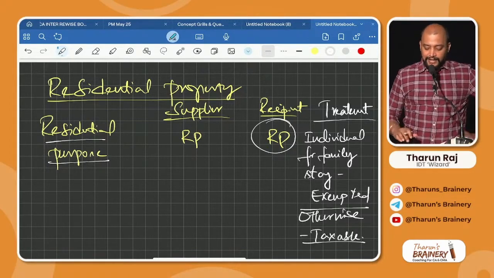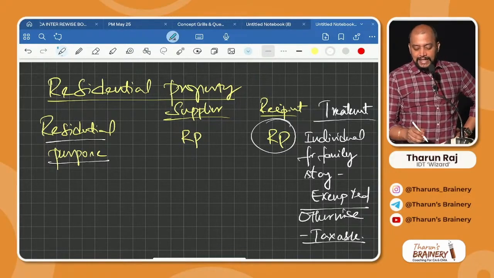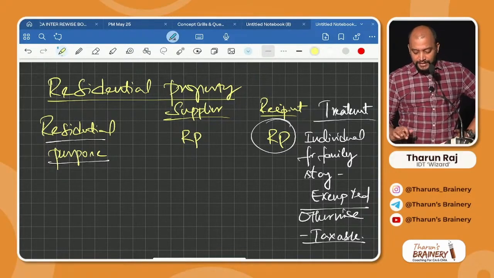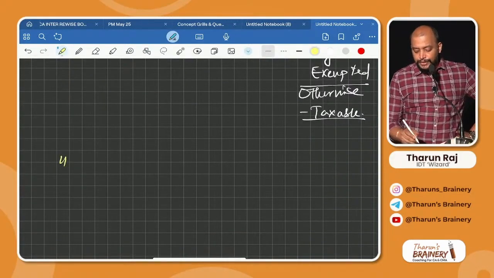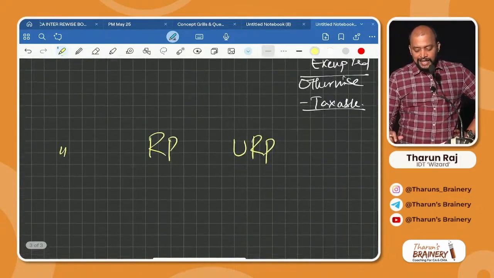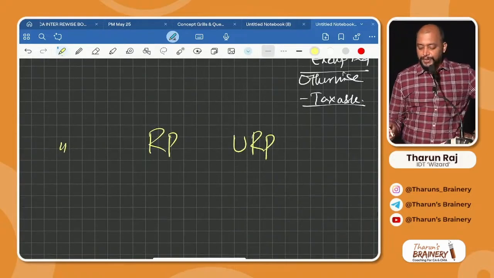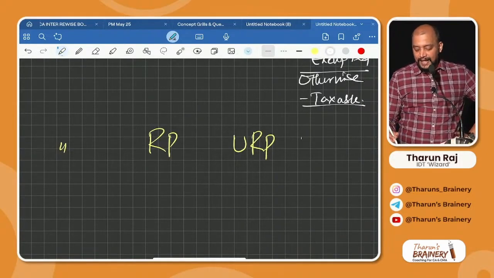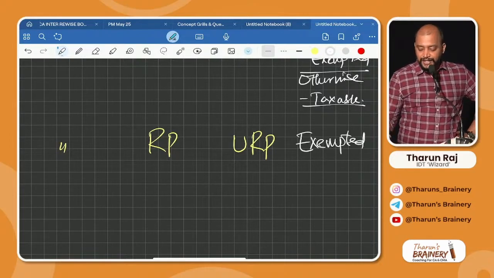Correct? Next. What if it is residential purpose only, by a registered person to an unregistered person? Supplier is registered, recipient is unregistered. Residential purpose only. What is your answer? Very good, exempted, because it is given to an unregistered person.